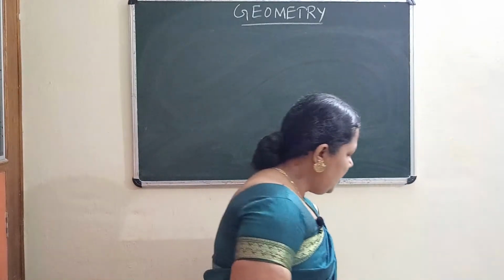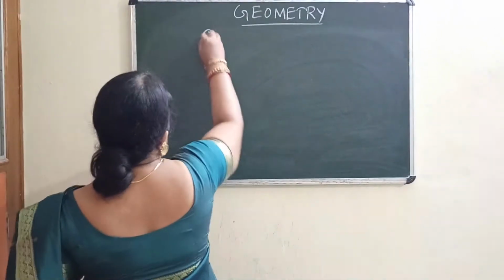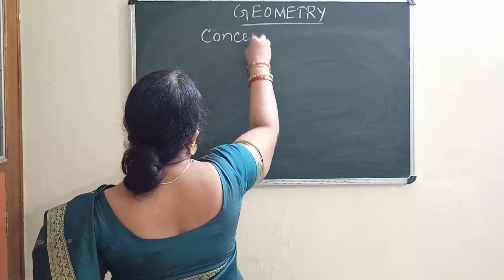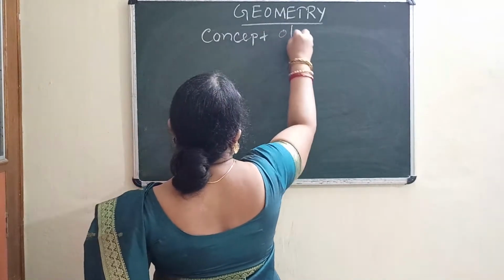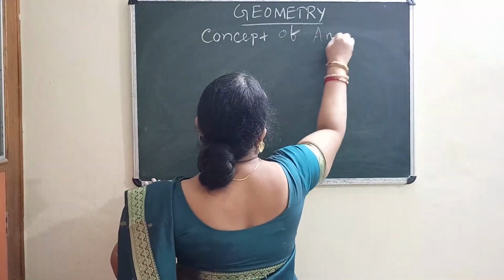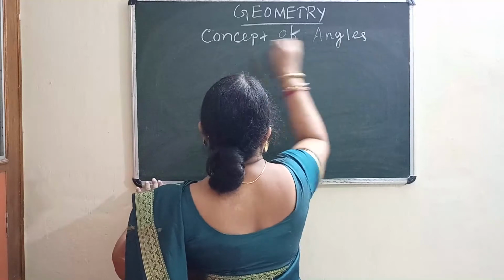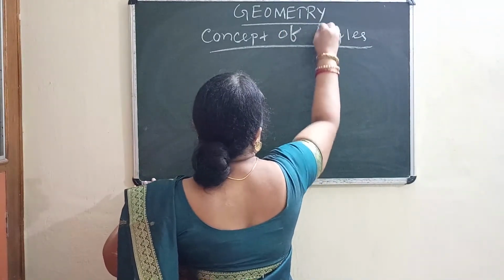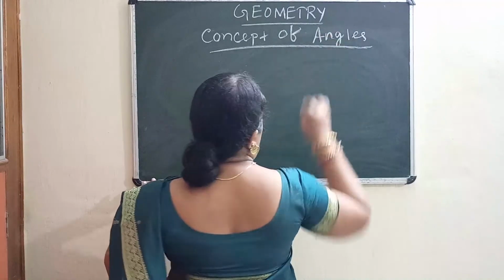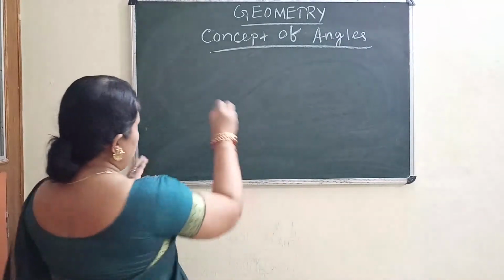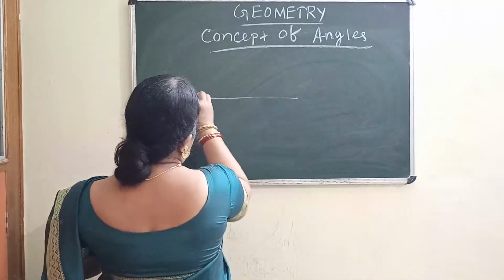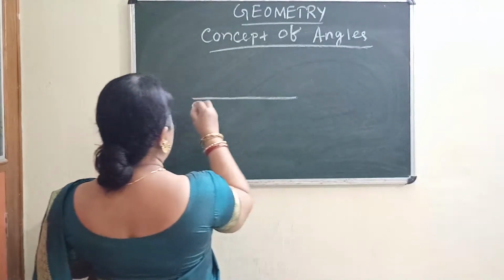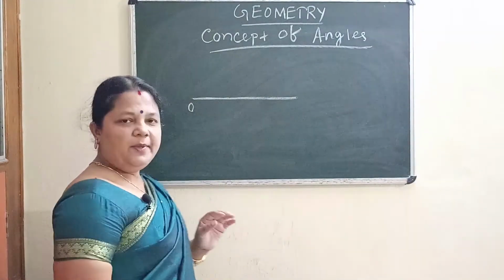But today our topic is the concept of angles. How to form an angle? Suppose this is one ray. How many endpoints are there?